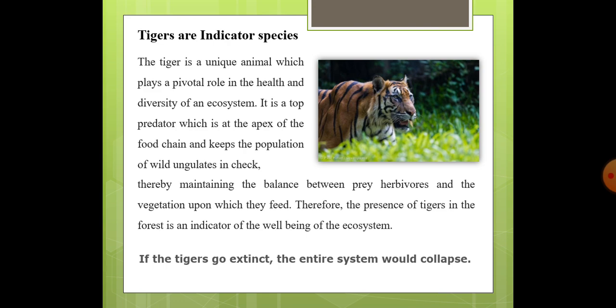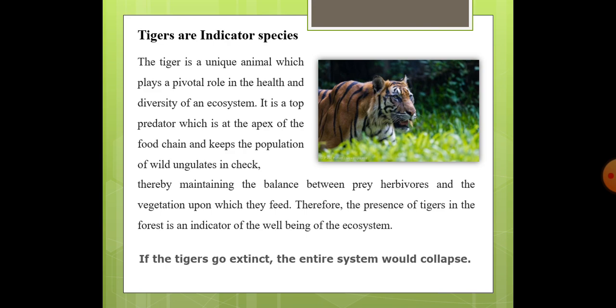Tigers are the top predators which are at the apex of the food chain and keep the population of wild ungulates in check, thereby maintaining the balance between prey herbivores and the vegetation upon which they feed. So the tiger, being at the apex of the food chain, is keeping the balance of the whole ecosystem because it is preying on the herbivores, and these herbivores feed on the vegetation, so indirectly they are controlling the vegetation.